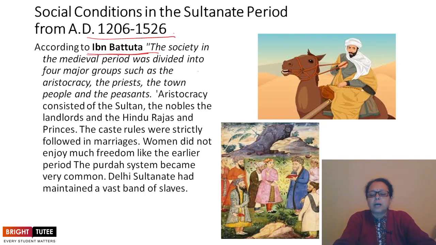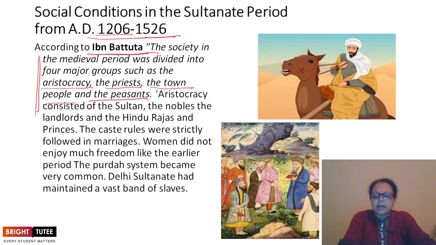According to Ibn Battuta, the society in the medieval period was divided into four major groups: the aristocracy, the priests, the town people, and the peasants. A bit differently, he has explained the Indian society in the medieval period from 1206 to 1526 AD.